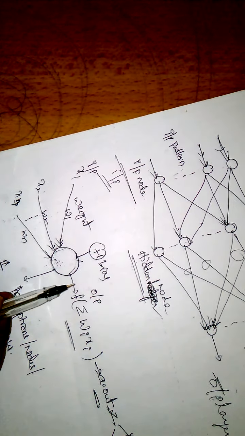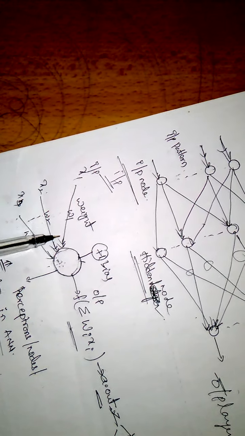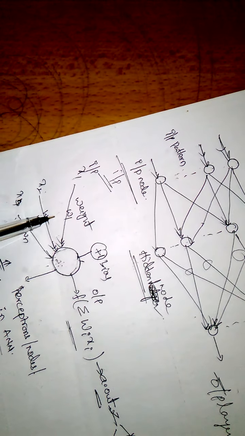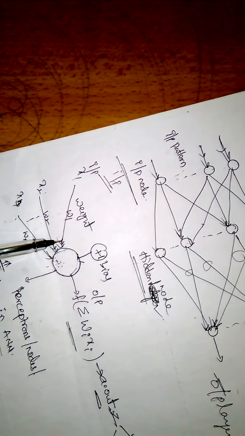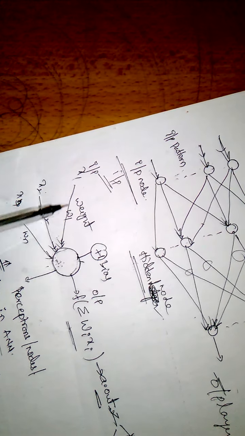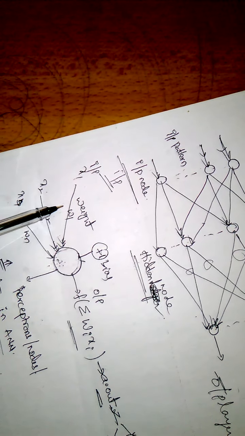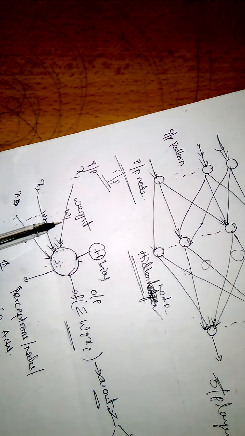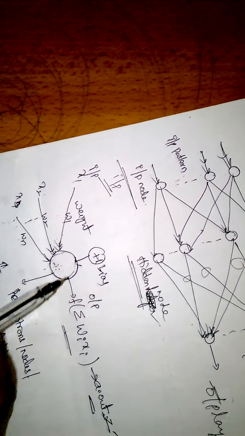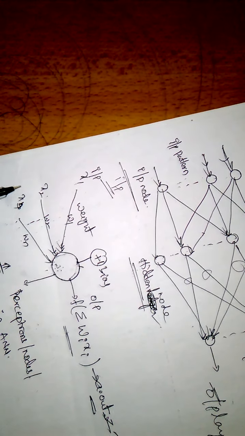Every input or every connection has a weight value w1, w2, wn, which is associated with the input.